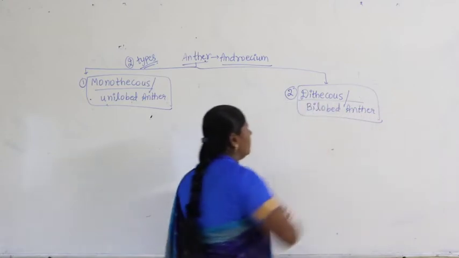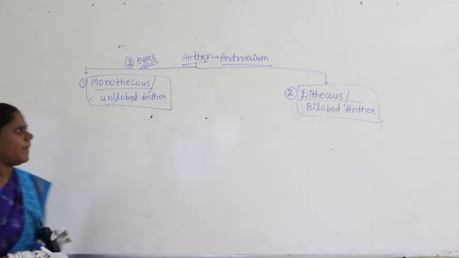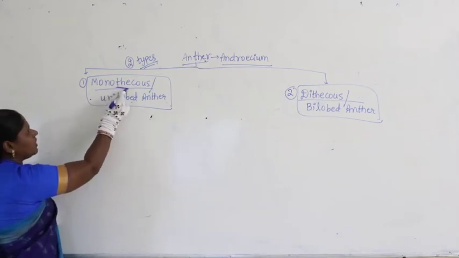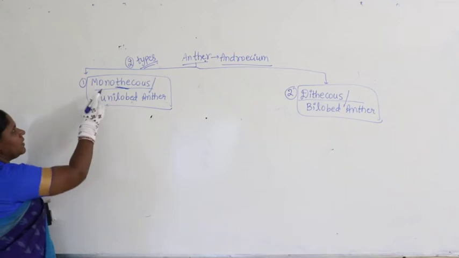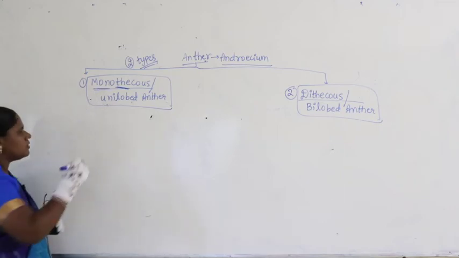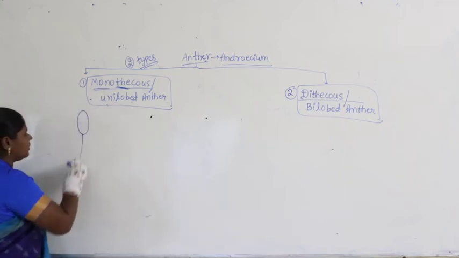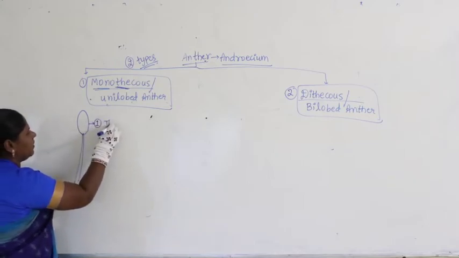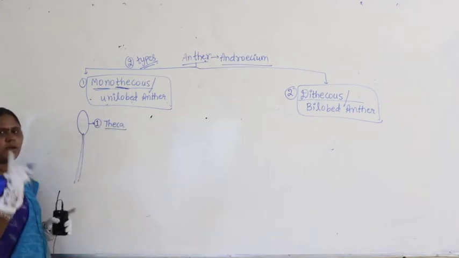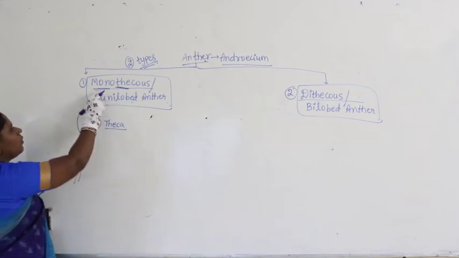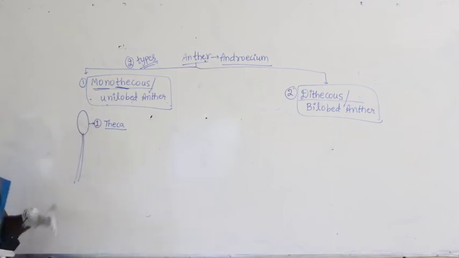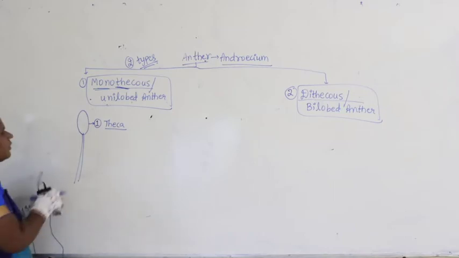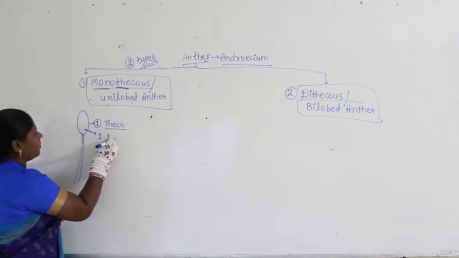What is the second category? Dithecous or bilobed anther. Now notice here, we already have discussed theca. Theca meaning the layer. How many layers? Mono means only one layer. So when you look at the anther here, it's surrounded by only one layer, that is only one theca. So it's called monothecous. And how many lobes are present here? If you look at one theca, obviously on the side you find only one lobe.